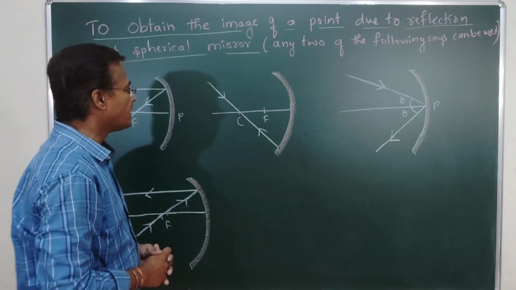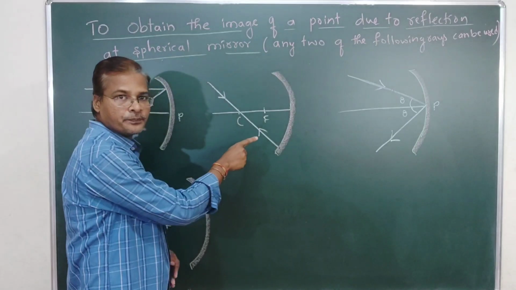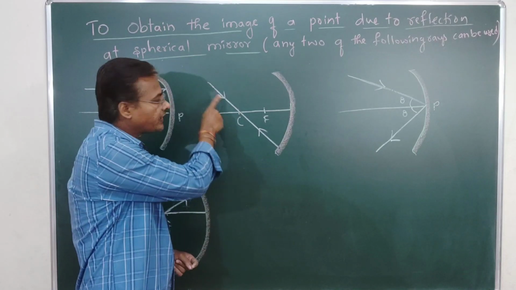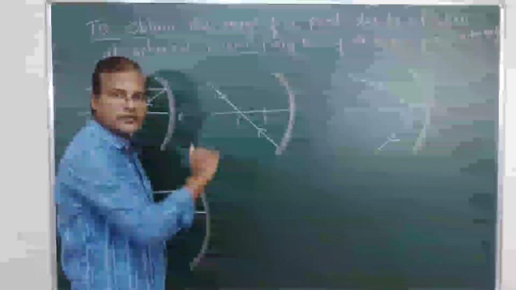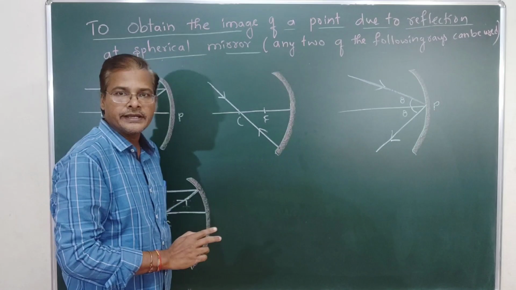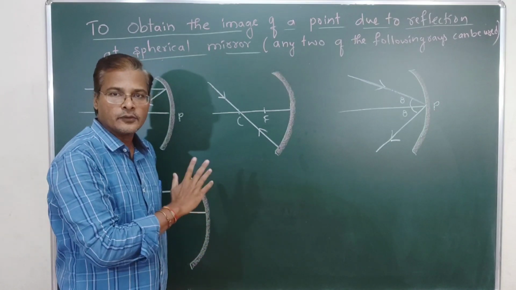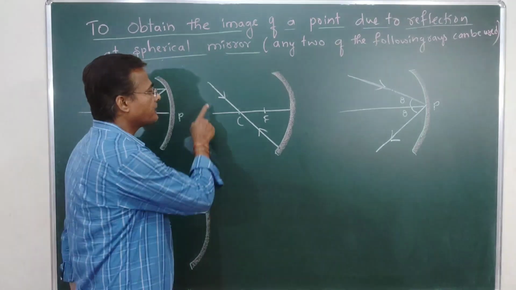Second, when an incident ray passes through the center of curvature, it retraces the same path. When the incident ray passes through the center of curvature, it retraces back along the same path. That is the second rule, or second ray diagram.